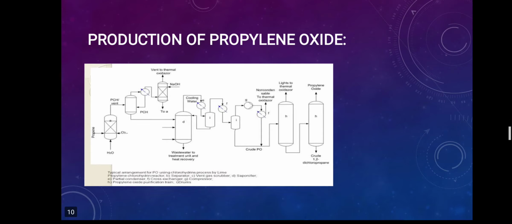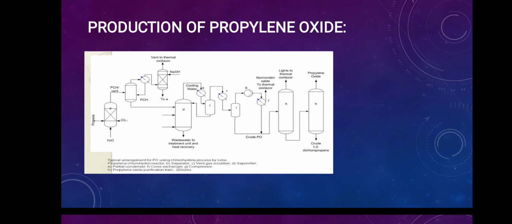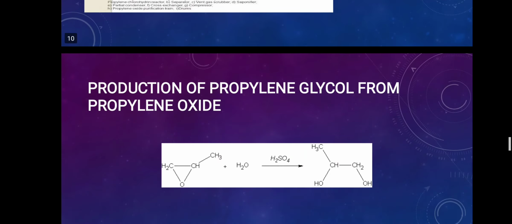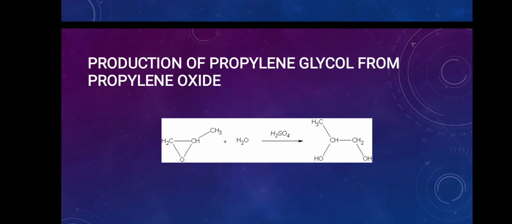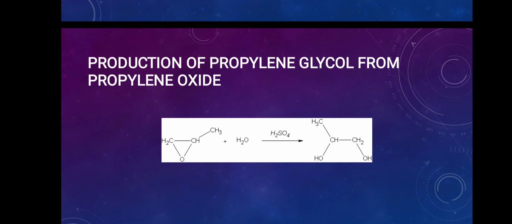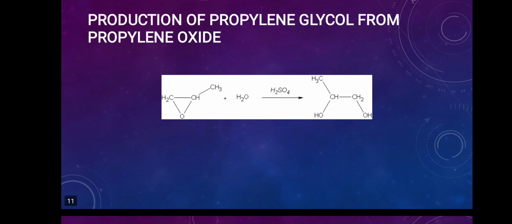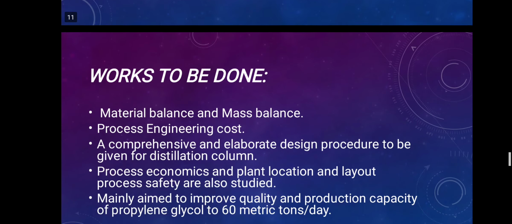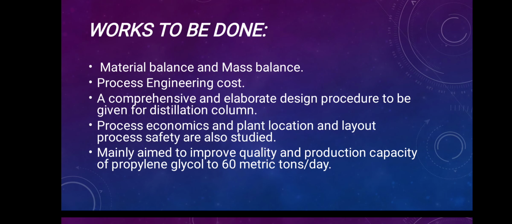Production of propylene glycol flow sheet is as follows. Production of propylene glycol from propylene oxide is done using water and adding a component of hydrochloric or sulfuric acid. Propylene glycol is obtained. Works to be done: material balance and energy balance for the production.